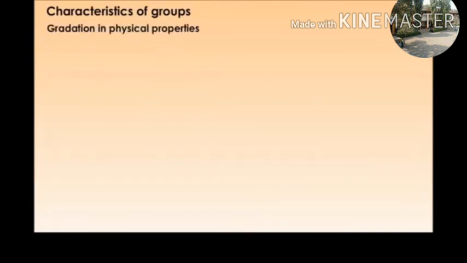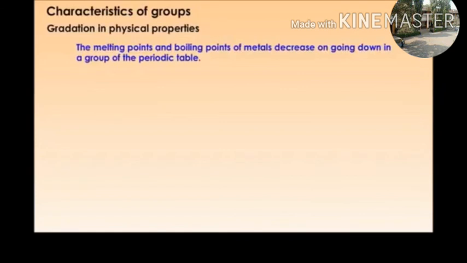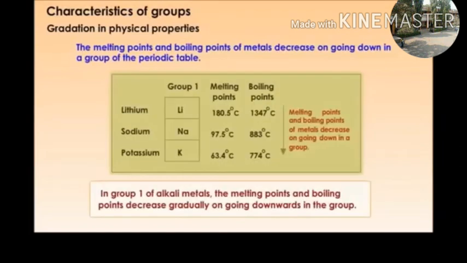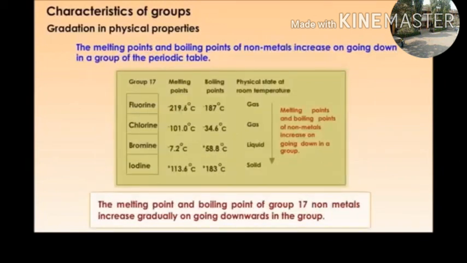Gradation in physical properties. The melting points and boiling points of metals decrease on going down a group of the periodic table. As you go from top to bottom in the group, the melting points and boiling points decrease. In group 1 of alkali metals, the melting point and boiling point decrease. The melting point and boiling point of group 17 nonmetals increase gradually on going down the group.